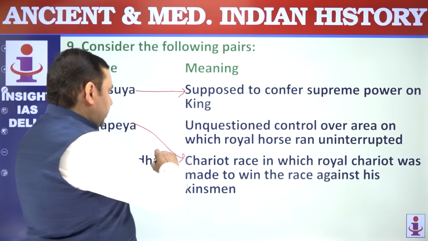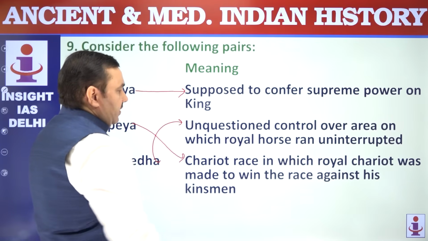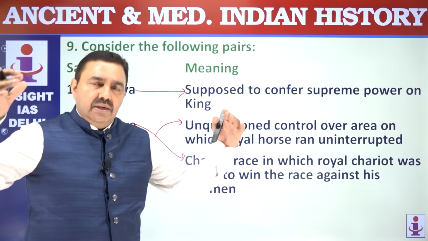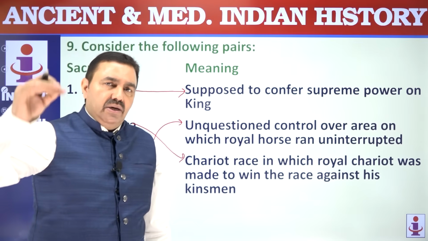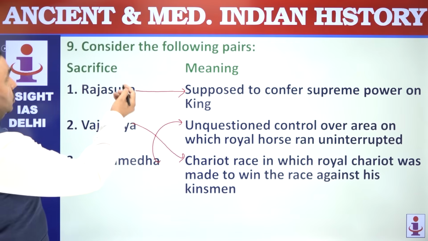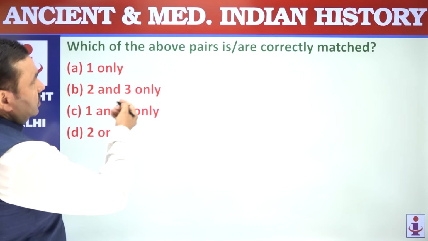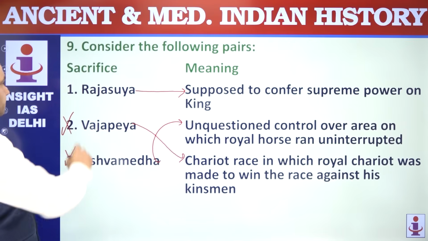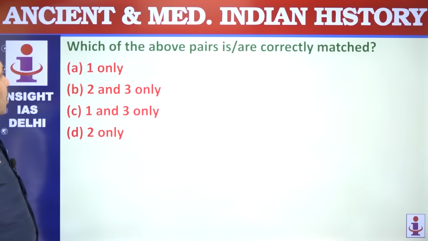Ashwamedha was for territorial expansion. The horse was left free for 1 year, and wherever the horse went, that was considered to be the territory of the king conducting the Ashwamedha sacrifice. So these two are not rightly matched. Let us see what the question is. Which of the above are correctly matched? So only one.